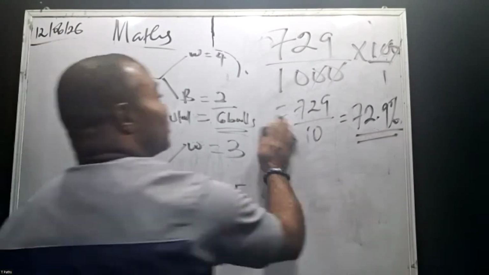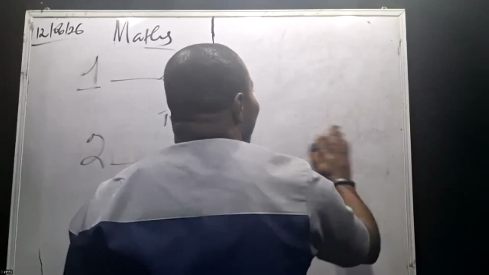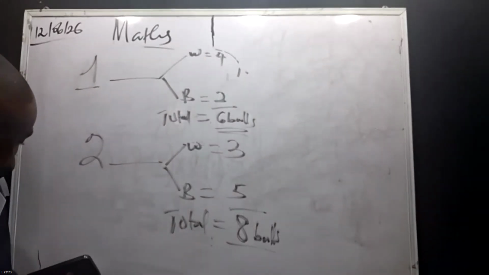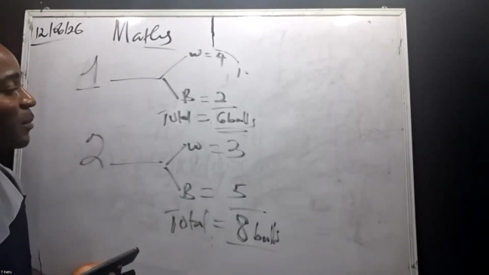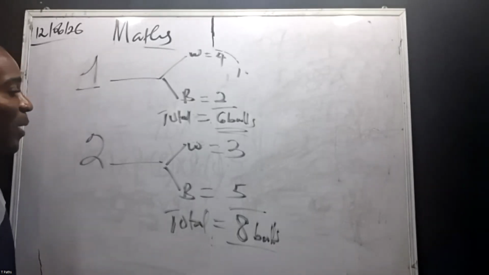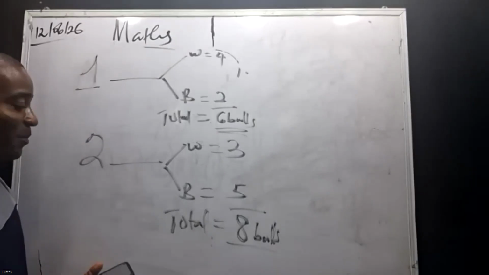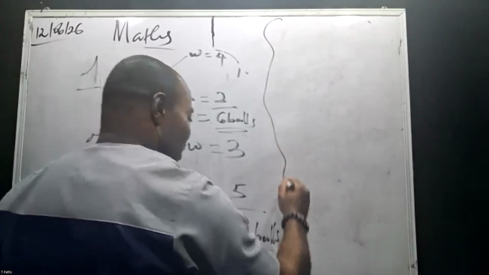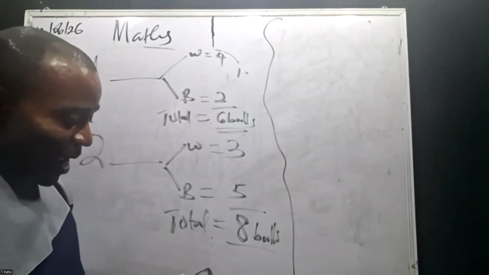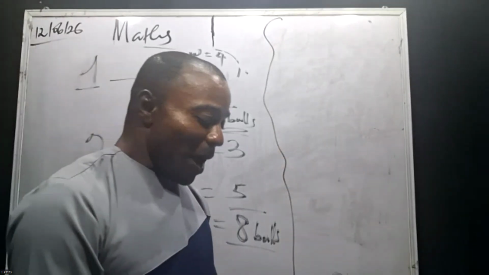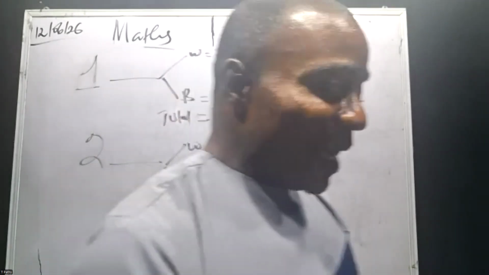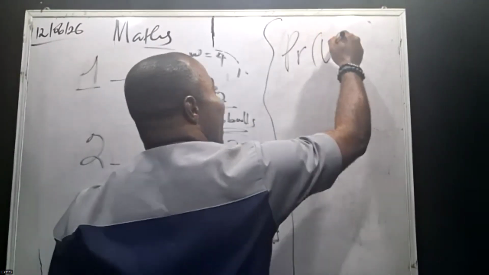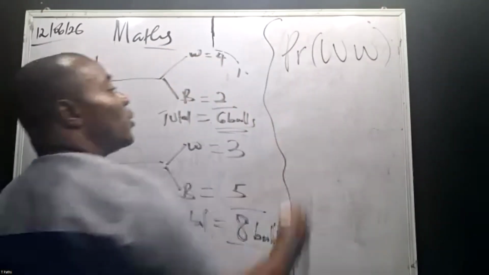Let's proceed now. In the first bag, we have 4 white balls, 2 black balls, making a total of 6 balls. In the second bag, we have 3 white balls, 5 black balls, making a total of 8 balls. Now the question they ask us: if one ball is drawn from each bag, what is the probability that they are both white? 2 balls. Remember, 2 balls.